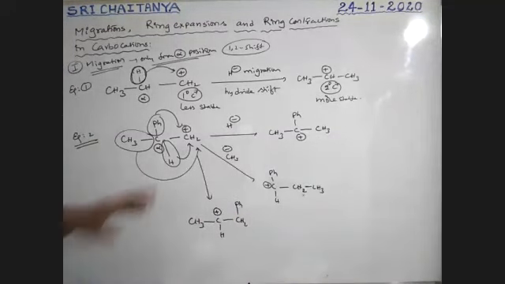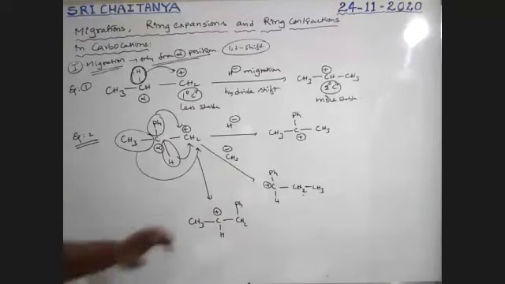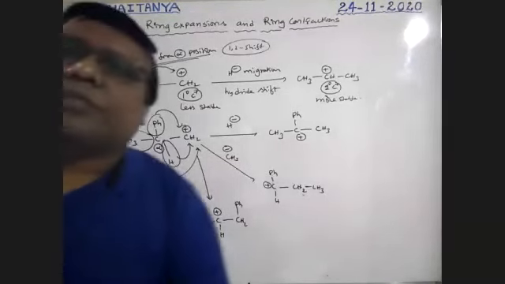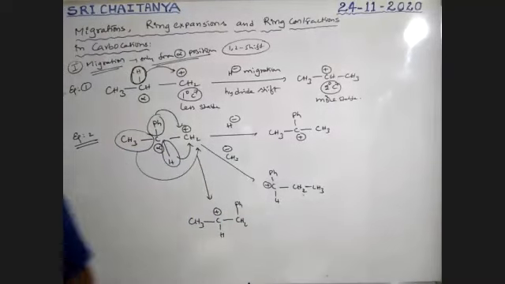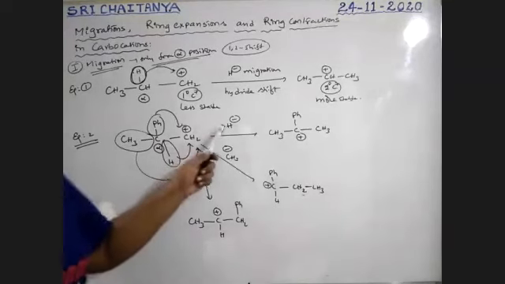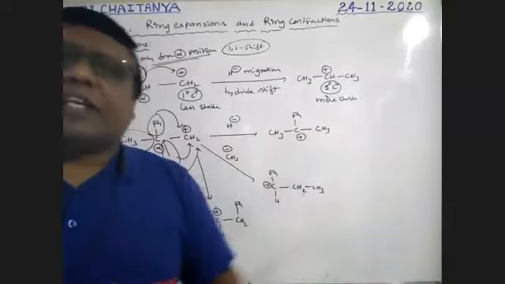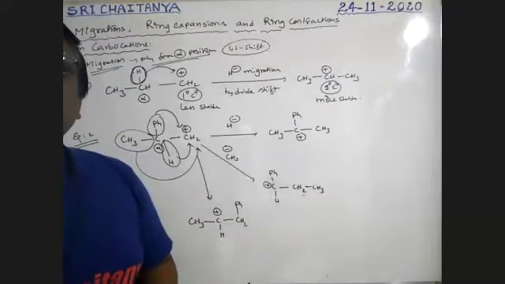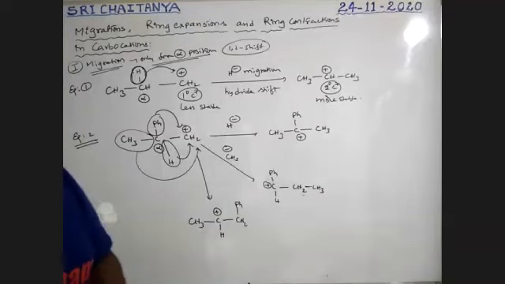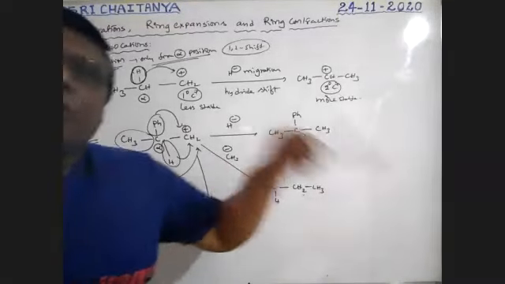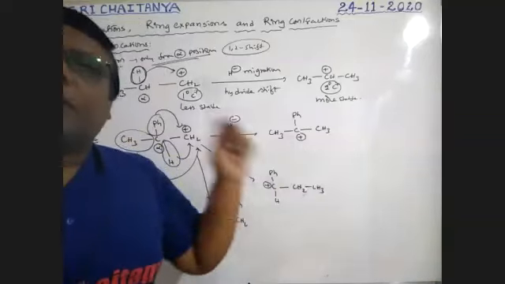Tell me, boys, among all these three, which one is feasible? Which one is correct? All these are possible. But what is our order? If hydrogen is there, hydrogen is the first choice. If hydrogen is not possible, then go for the methyl group, then go for the phenyl group.